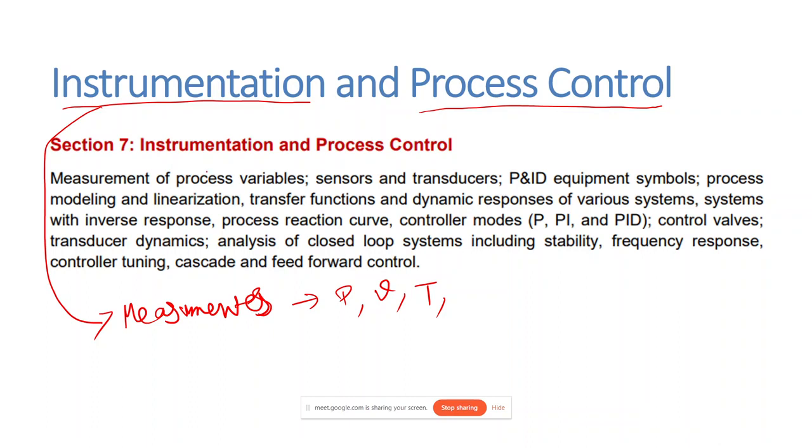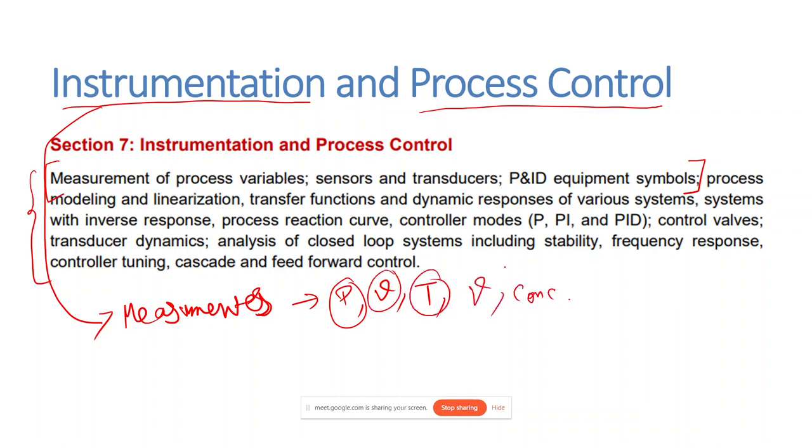This is the GATE syllabus that I have taken from the GATE website. It includes measurements of process variables, sensors and transducers, and P&ID equipment symbols. This part you can call instrumentation. The process variables can be pressure, velocity, temperature, volume, concentration.